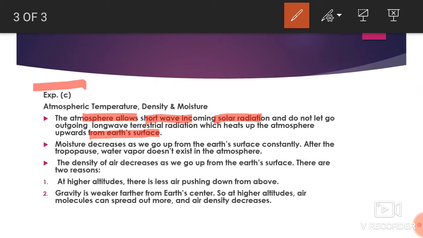What happens actually? The sun rays enter into the atmosphere but they do not warm it up. So which is the thing which keeps our environment warm? A living condition is provided by that, and that is our earth. In the daytime, our earth absorbs the sunlight and emits long wave radiation, and when it radiates its energy in the form of long wave radiation, it heats up the environment. So the long wave radiation plays an important role in keeping our environment warm.